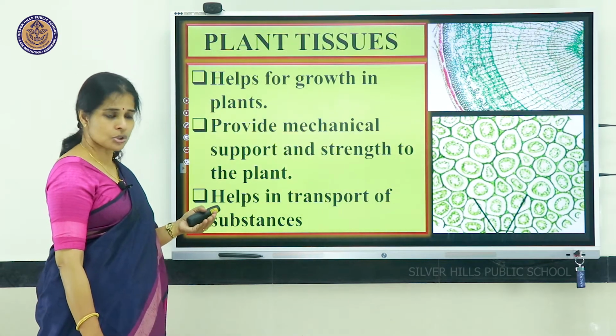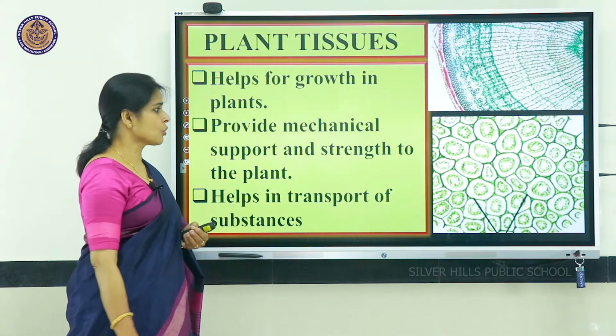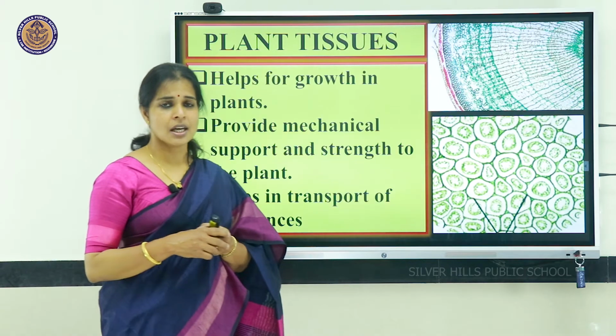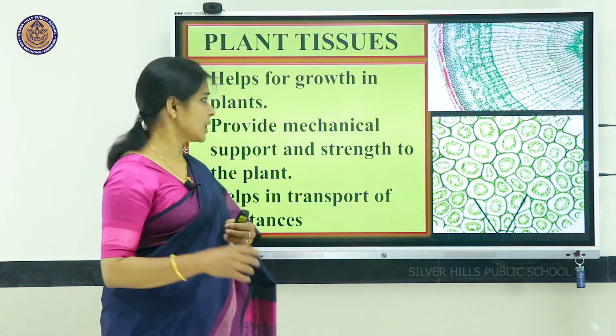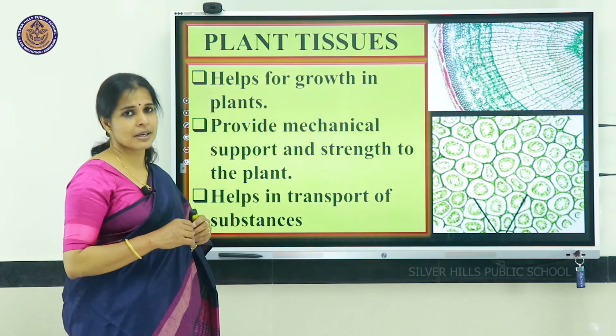They also help for transport of substances. So, in plant tissues, many types of tissues are present. They play a major role in growth. Normally, growth is taking place in plants.